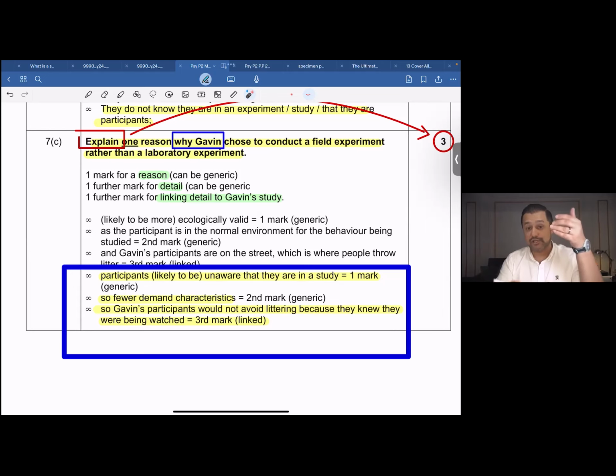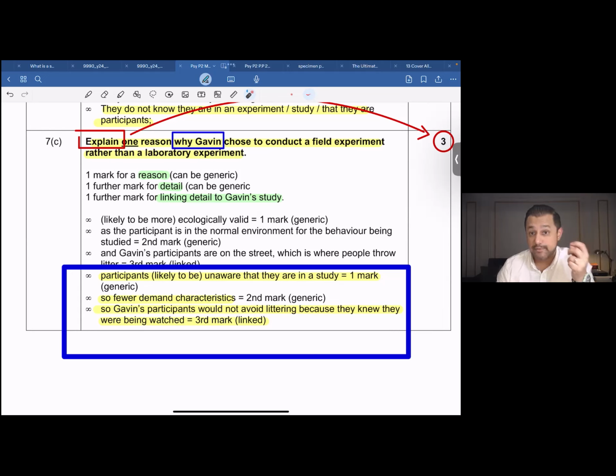It works like a chain. A lab experiment means there would be tighter controls, which would lead to better standardization. Better standardization leads to a better chance of replication. A better chance of replication leads to better chances of reliability. So this is a 3-mark question.